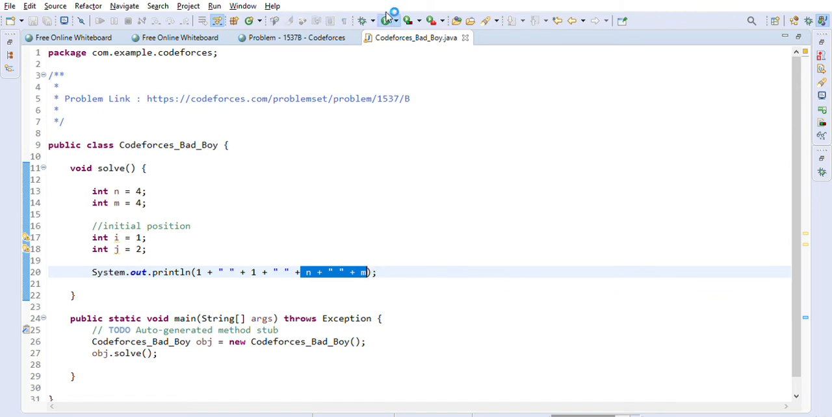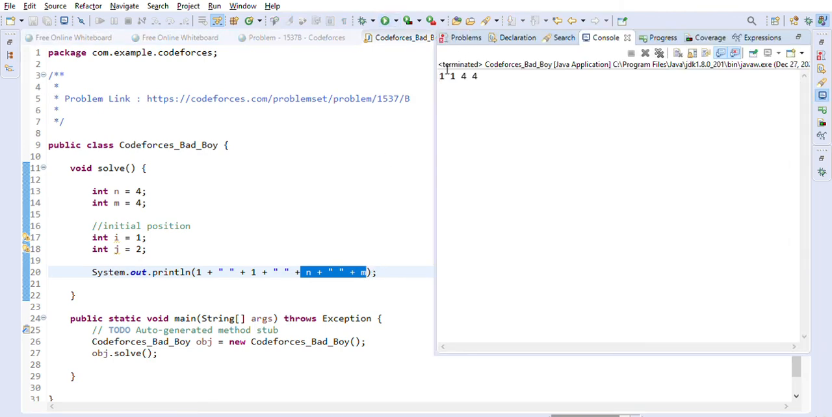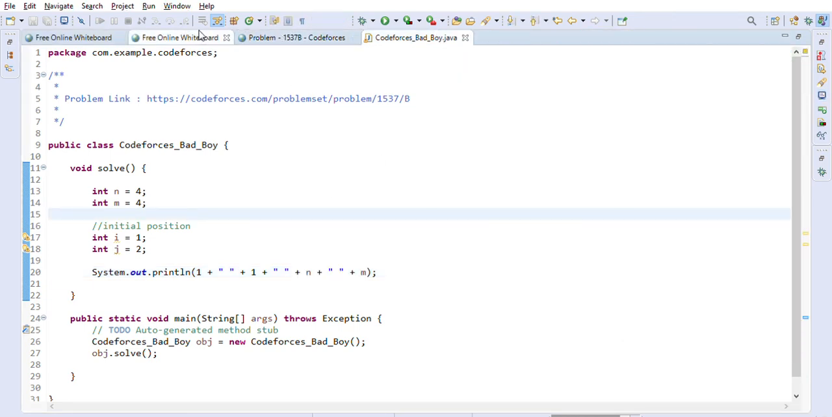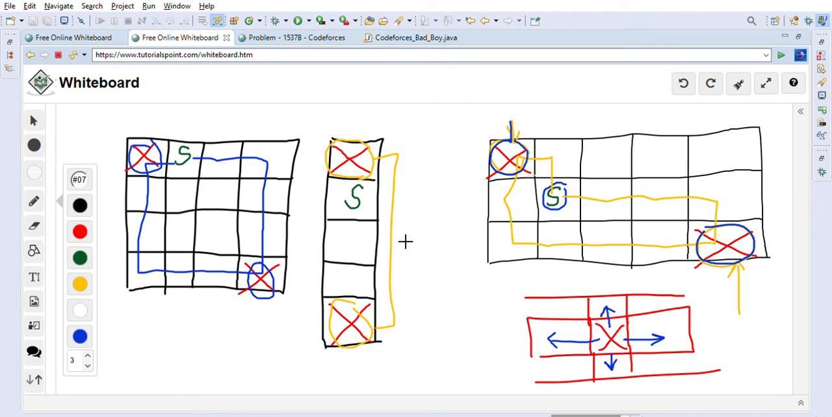So this is what we have to answer. This is 1 1 comma 4 4. This is our answer. So in this case, this is the example that we are looking at right now. This is 1 1 and this one is 4 4, correct?